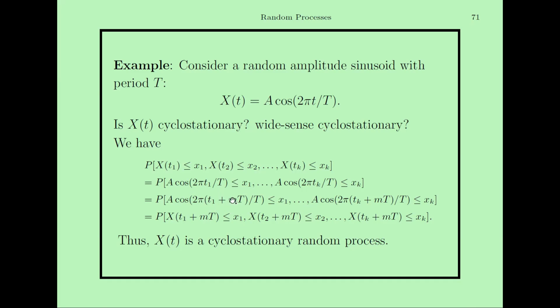What I want to say is that A cos(2 pi t1 / T) is equal to A cos(2 pi (t1 + mT) / T), which means X(t1) is equal to X(t1 + mT). So if you see, the first equation is actually equal to the fourth equation. Therefore, we can say that X(t) is a cyclostationary random process.